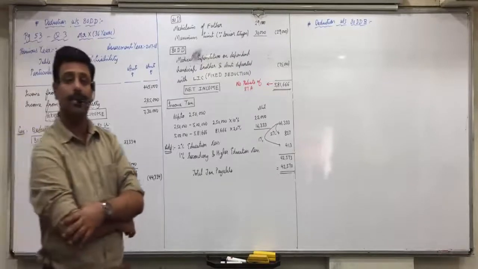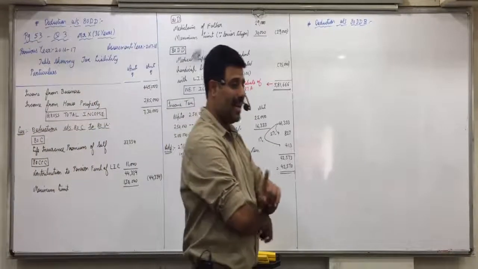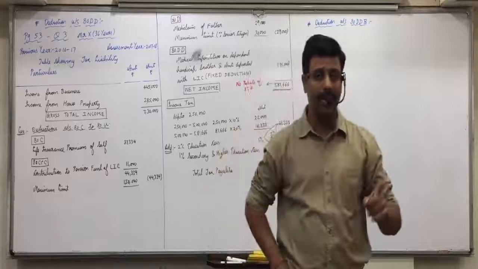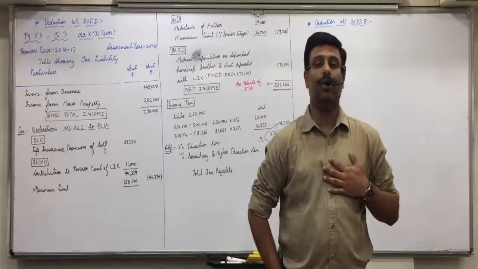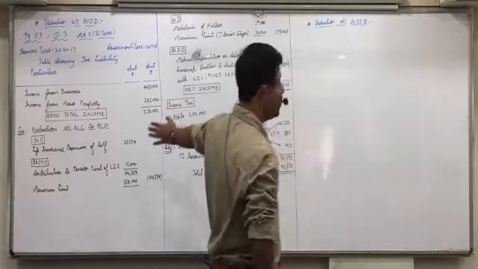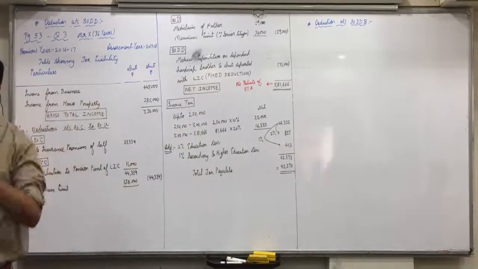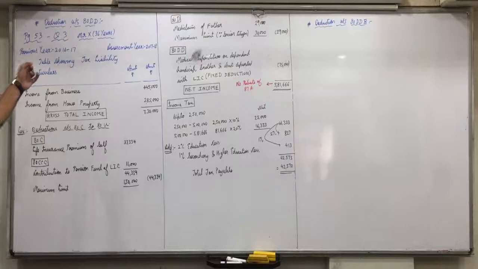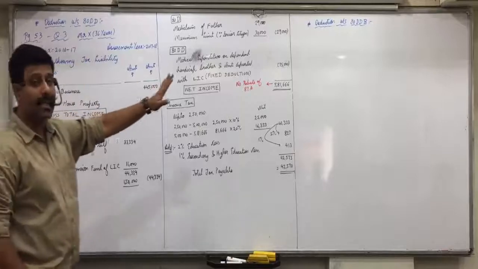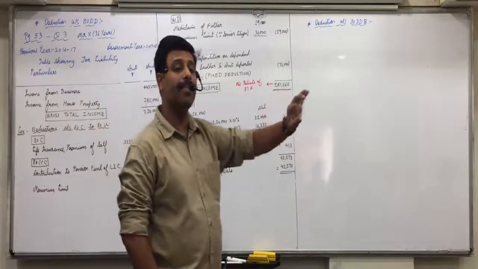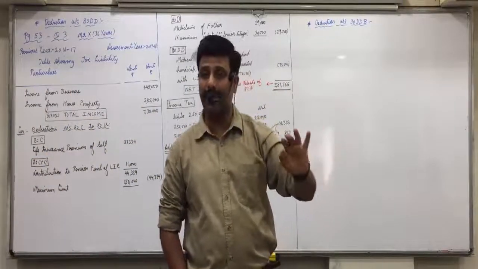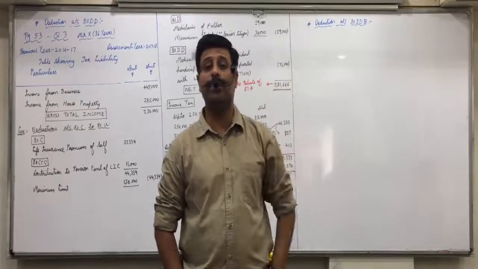How will you remember this? Non-handicap, dependent, relative, and self also. Here self is not included in 80DD. It means if you yourself are assessed as handicapped, then you do not get 80DD, you get 80U. But here in 80DDB, non-handicap, dependent, relative, and self also.